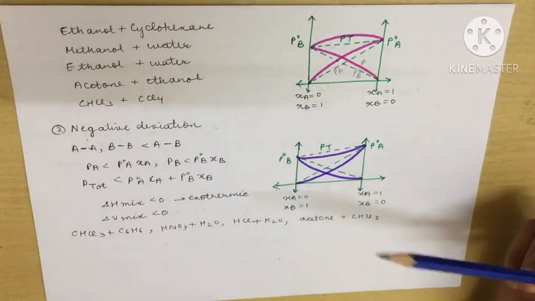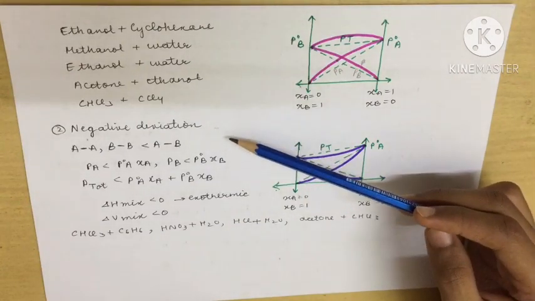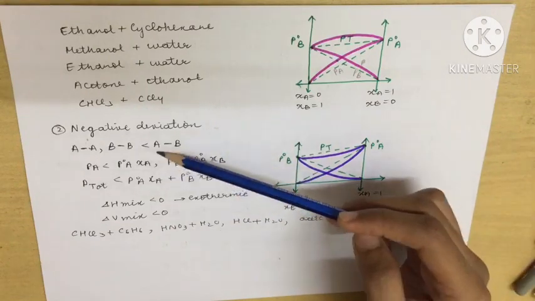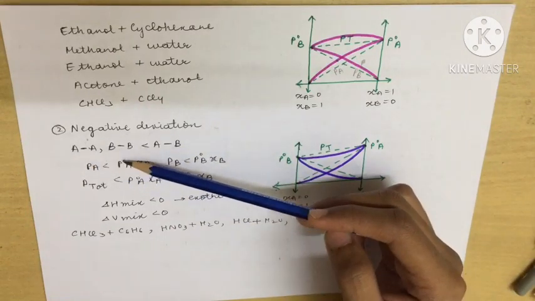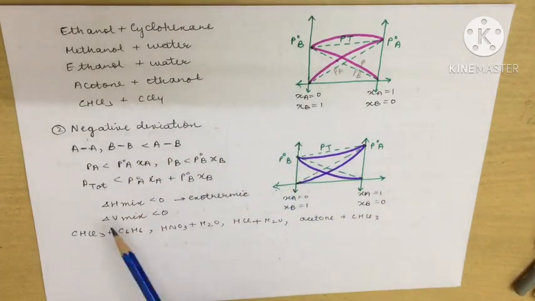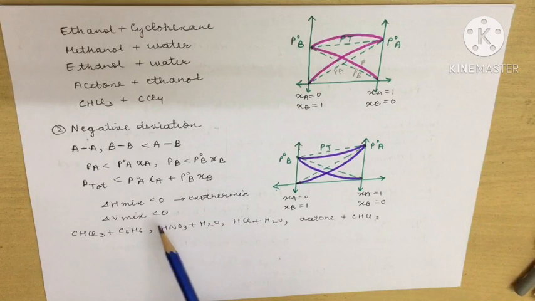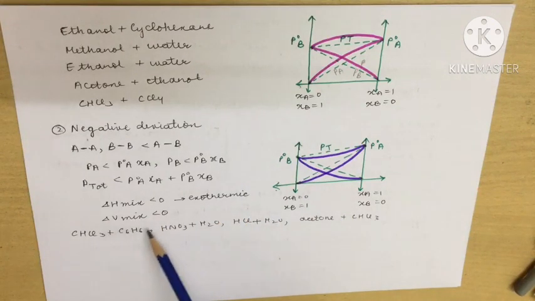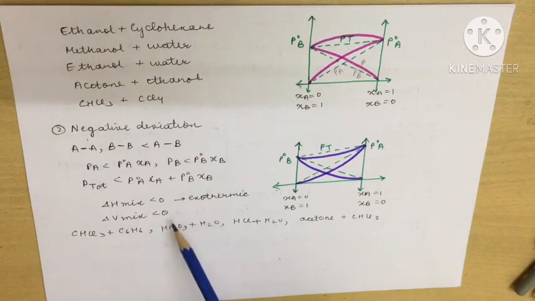Now comes the other one, which shows negative deviation from Raoult's law. In this negative deviation, we have AB interactions more than AA and BB. We also understand one more thing: the heat of mixing will be lesser than 0, meaning when we mix these two, it will be exothermic, and the volume of mixing will also be less than 0, meaning they will immediately mix and the volume overall will decrease.